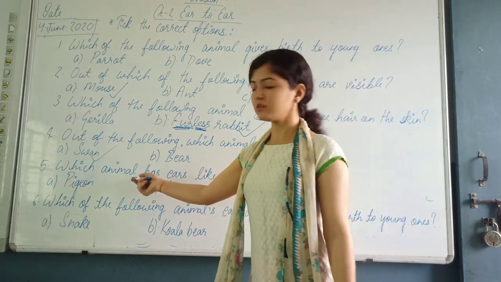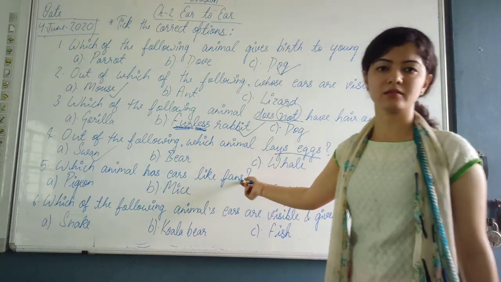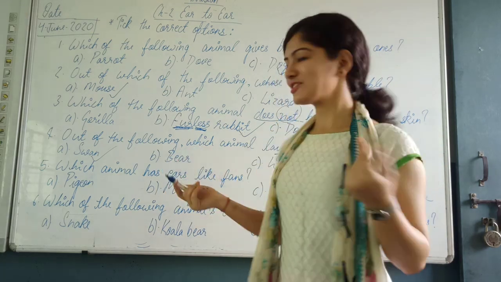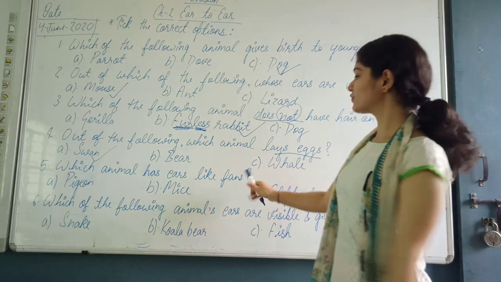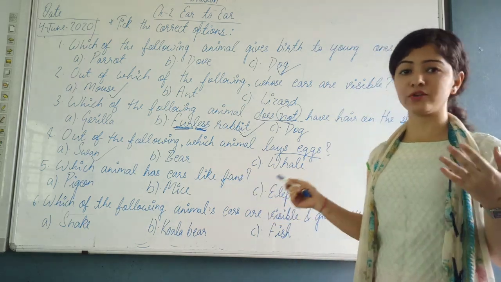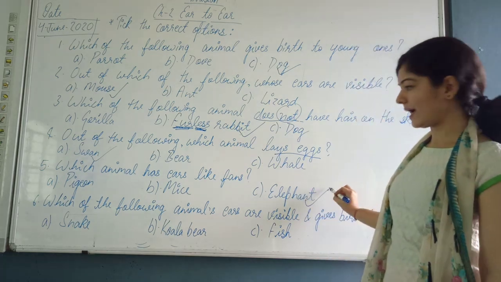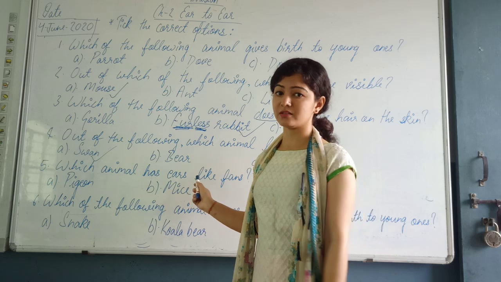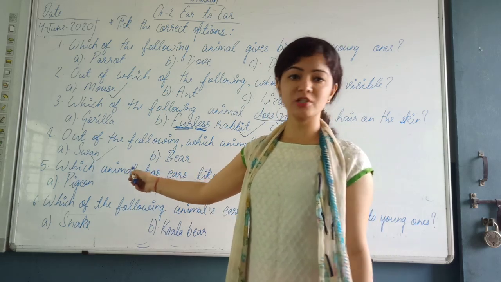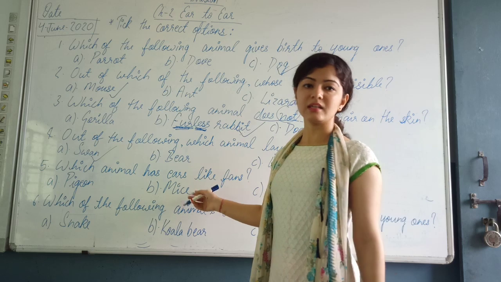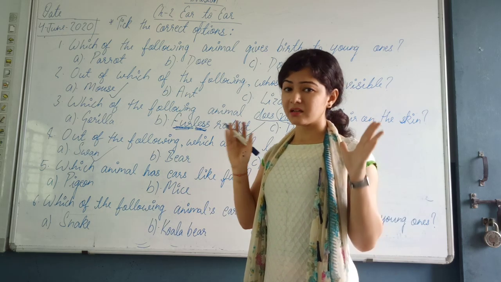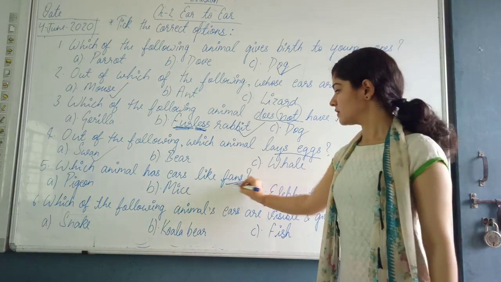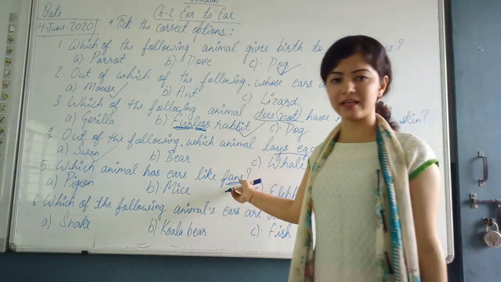Fifth one, which animal has ears like fans? This is the question out of your exercise. So you have to tell which of the animals has ears like fans. The correct answer is the elephant. Pigeon and mice: the ears of the pigeon are not visible, but the ears of the mice are visible, but they are very small. The ears are not like fans. So elephant is the answer, whose ears are like fans.